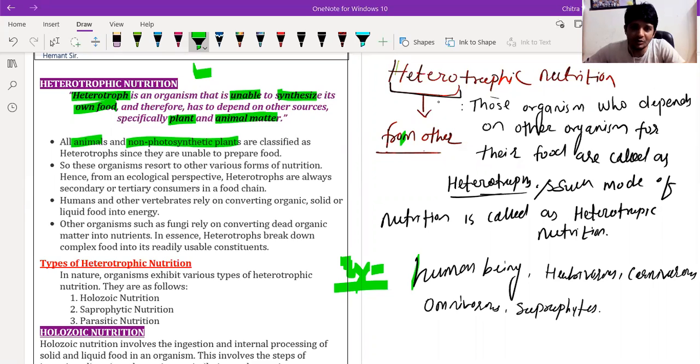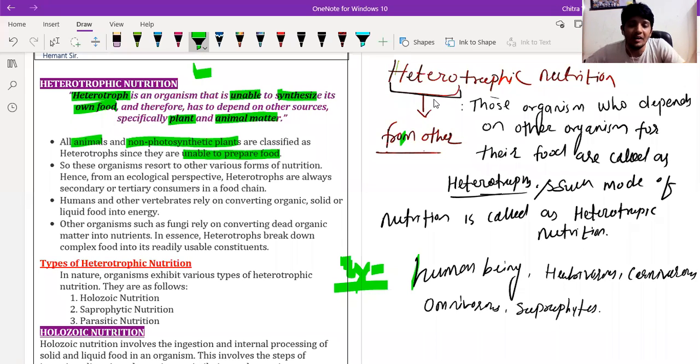It is also called amarbel. It totally depends on other plants for food. They are classified as heterotrophs since they are unable to prepare their own food. Those organisms resort to various other forms of nutrition.